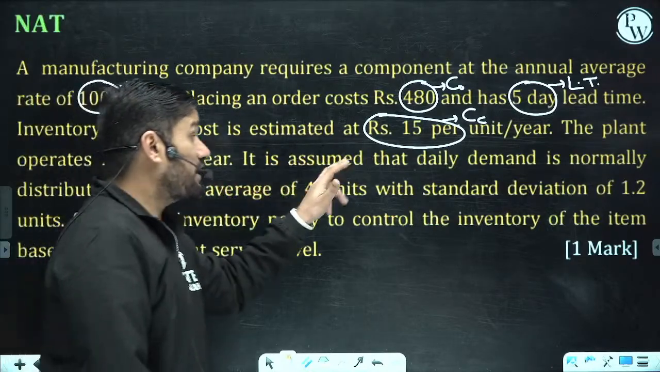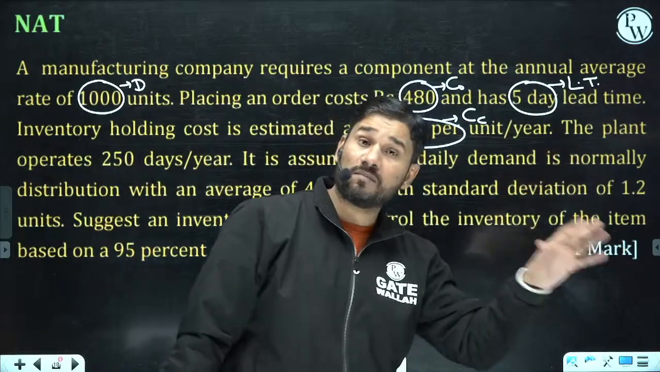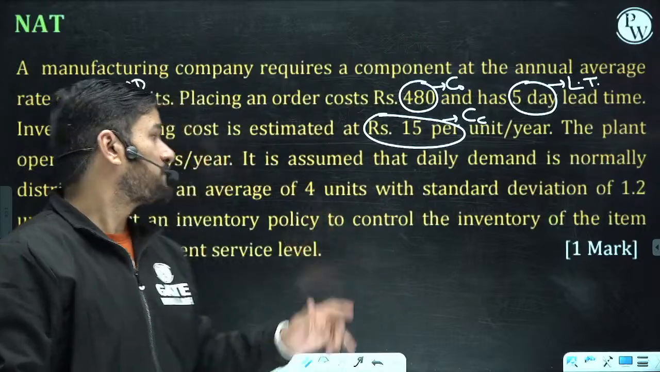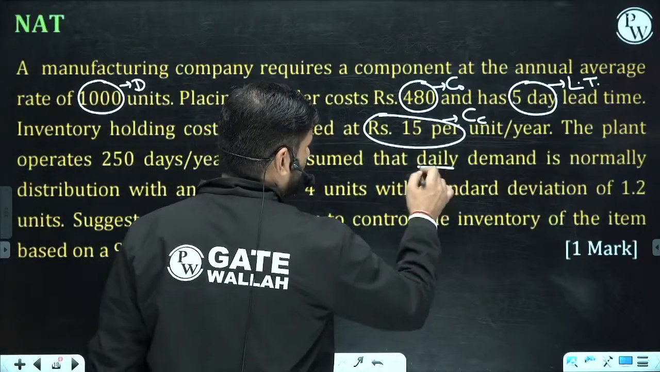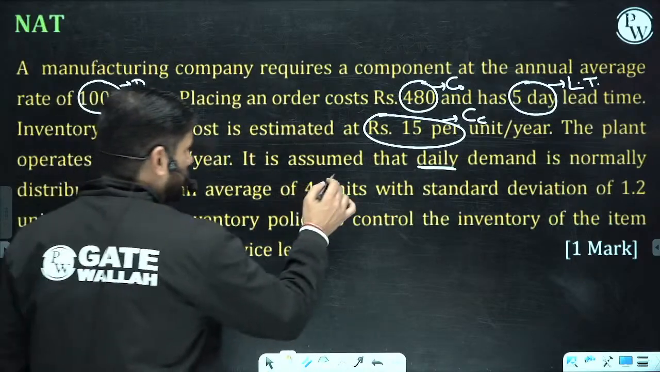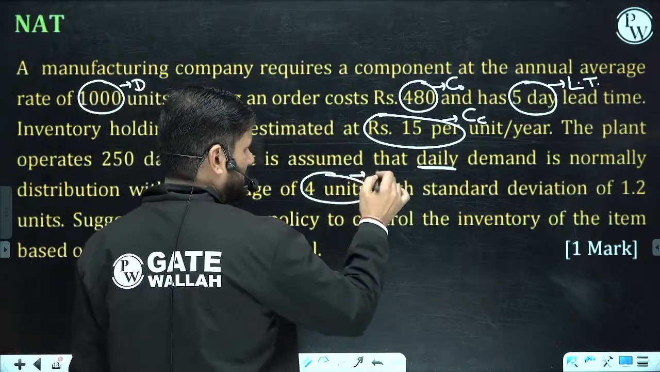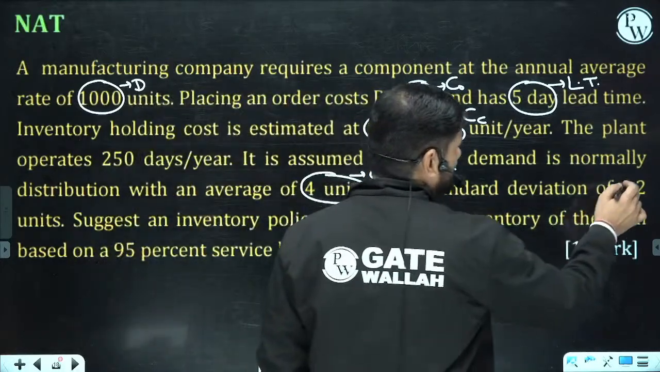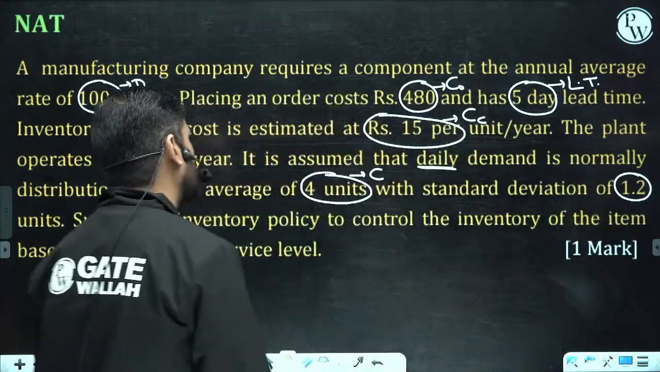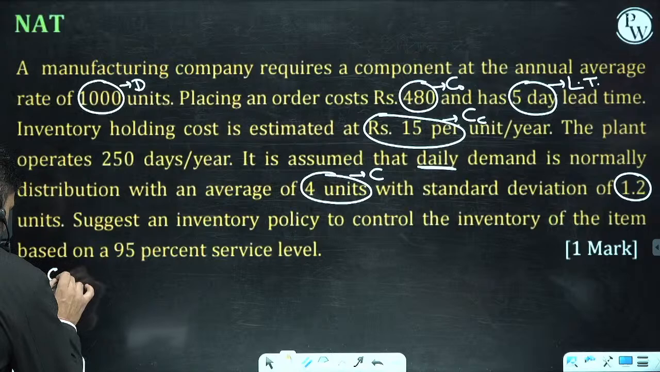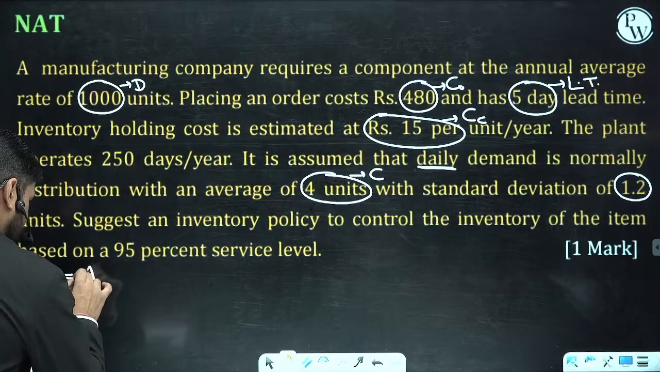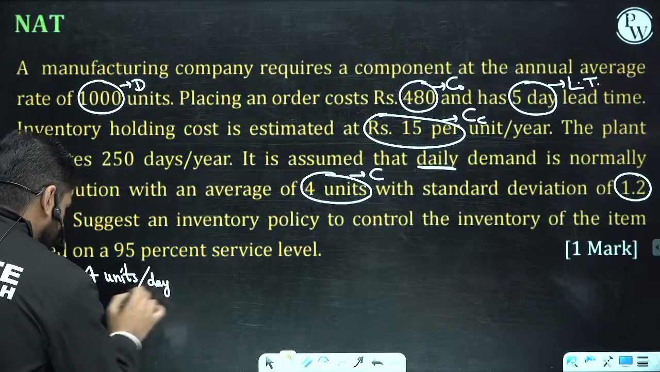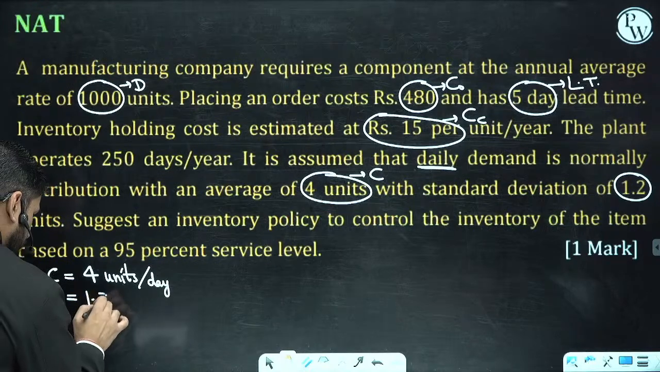It is assumed that the daily demand is normally distributed. It means it is a model from the probabilistic inventory. So the daily demand, please remember, per day demand is 4 units. This is consumption rate, C per day. And the daily standard deviation is 1.2 units. Sigma is also given. So the consumption rate, the daily demand, is 4 units per day, and sigma is 1.2 units per day.